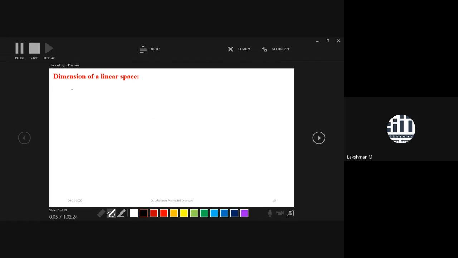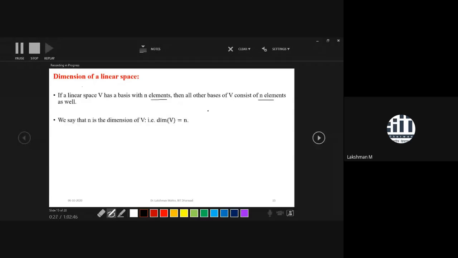Now one more time, we will introduce dimension, then I will go for several examples. So what is the dimension of a linear space? If a linear space V has a basis with n elements, then all other bases of V also contain exactly n elements. That's why this n is invariant with respect to the several bases of linear space V. So that's why we call this n the dimension of V.